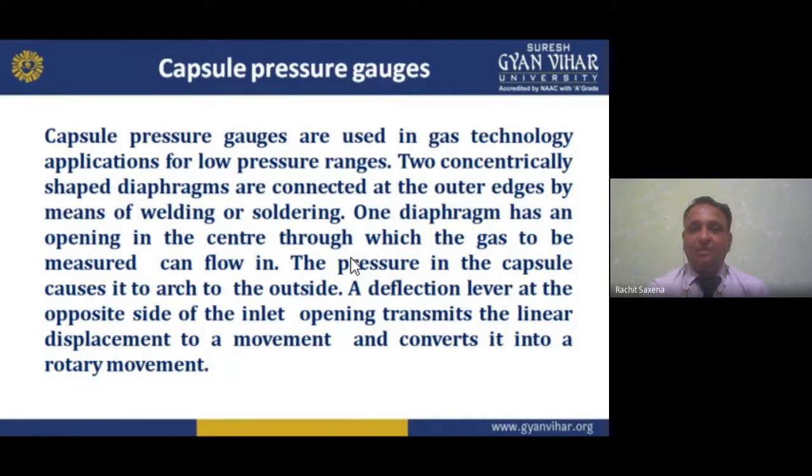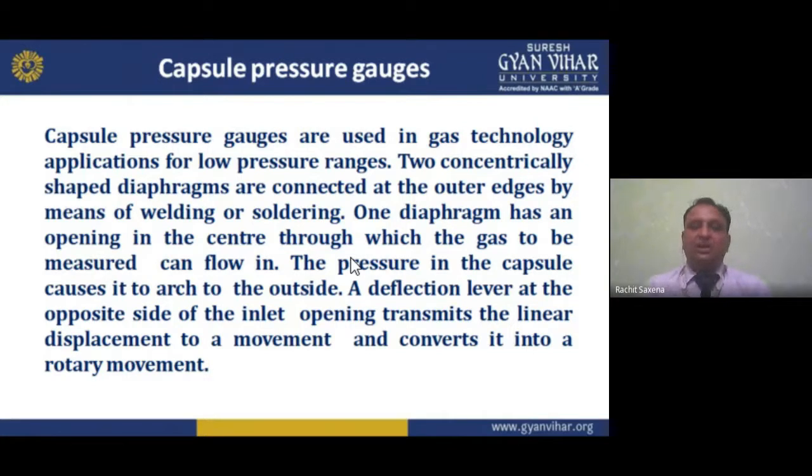Now, capsule pressure gauges. The previous one was the Bourdon tube. It is a C structure closed at one end. When we apply force on it, when we want to apply pressure, it bends basically, and through this we can measure the pressure.